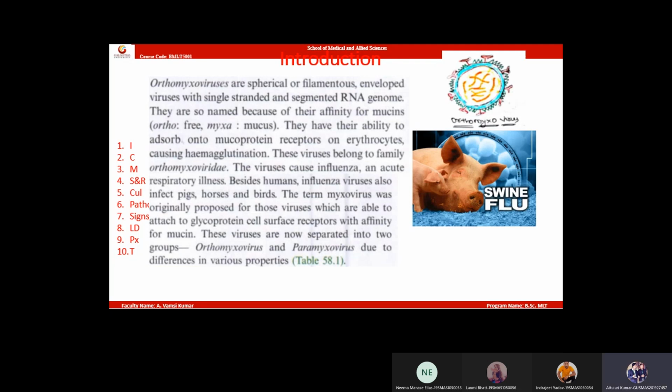Next point, due to binding to RBCs, it results in hemagglutination. That means the patient's blood will start clotting within the body. After they get the viral infection, they will get respiratory problems. Then their blood will start clotting. The blood will clot inside the body.